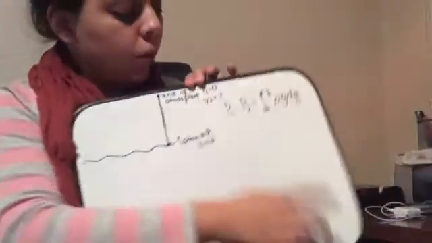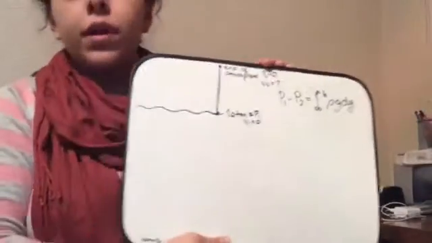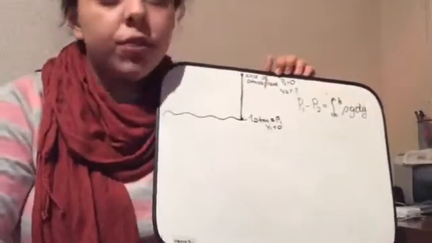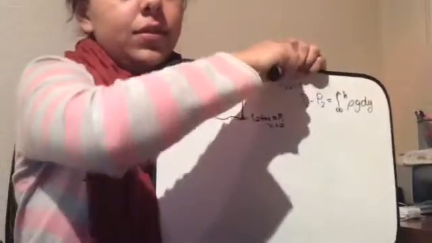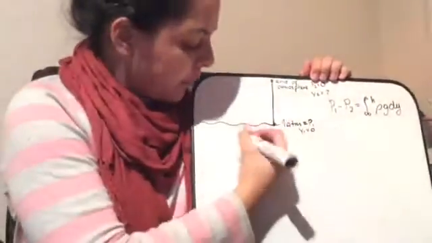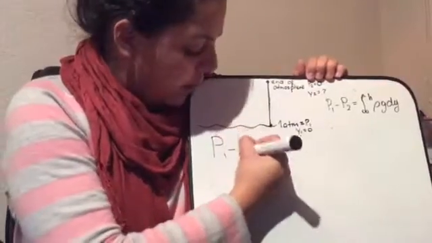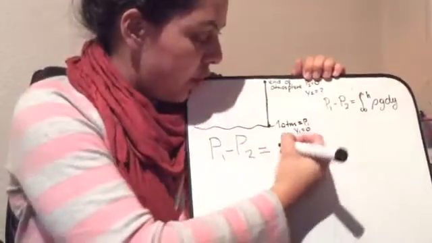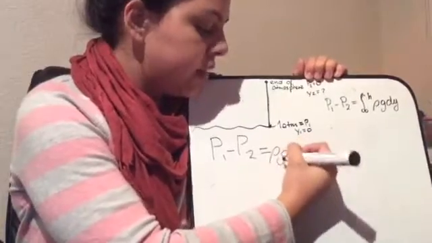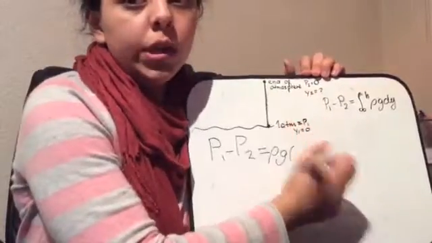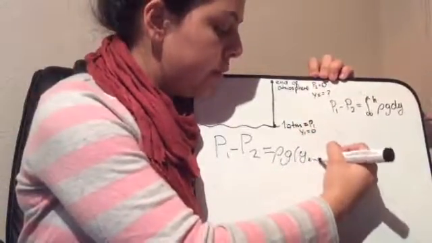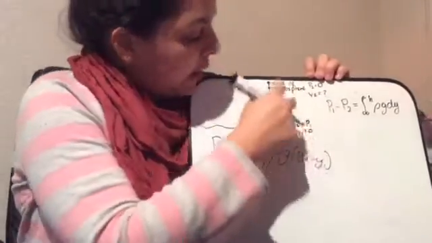So what we have here are two parts. We have a general equation, which applies for both of them. In the first one, when the change is uniform, when we solve this integral, we have that P1 minus P2 should equal density times gravity times the difference in height, which should be y2 minus y1,